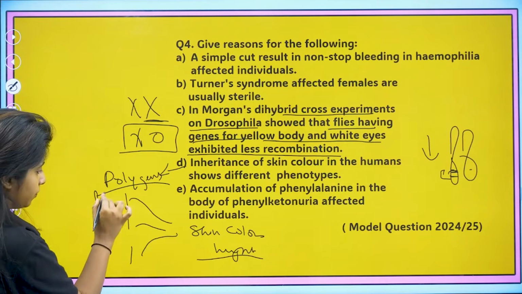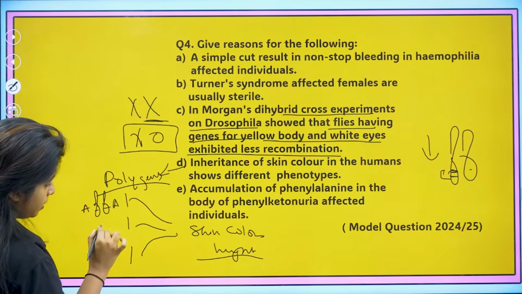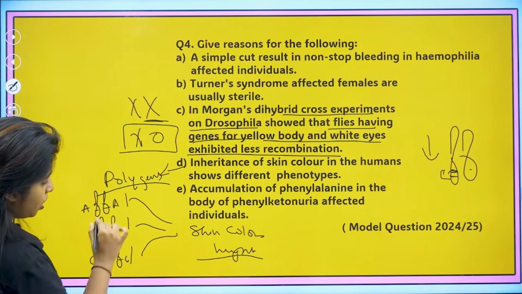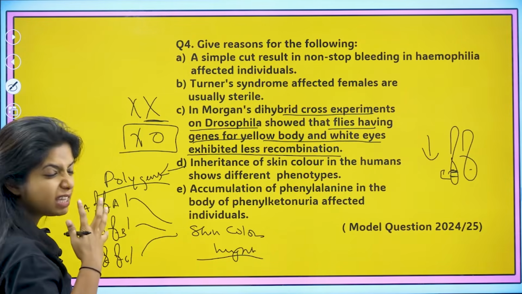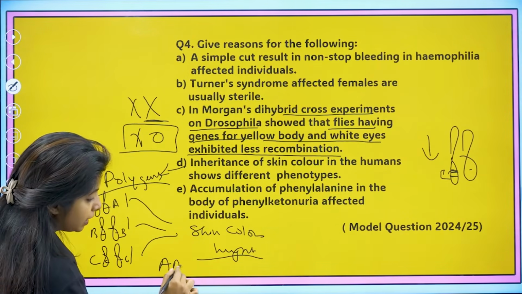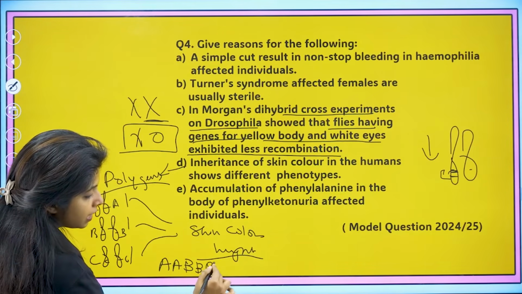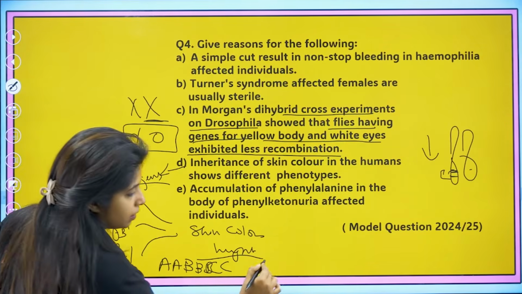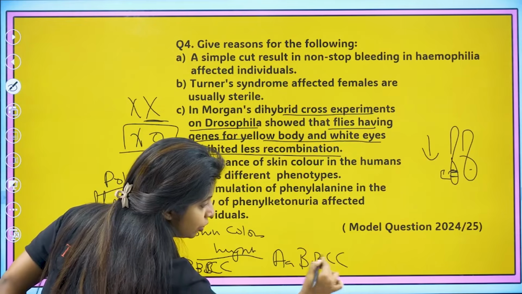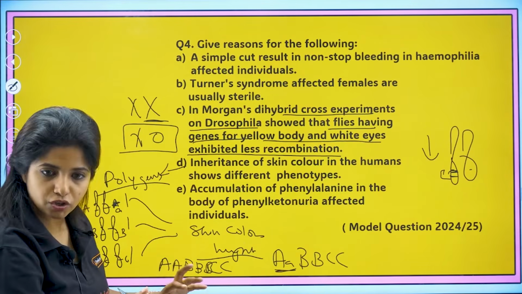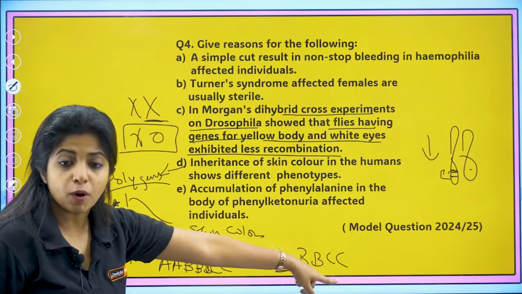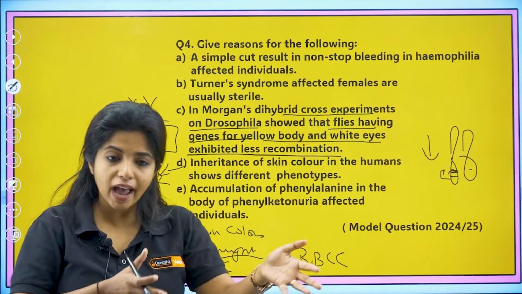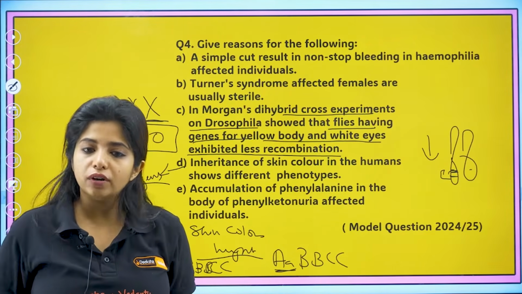Suppose over here I have capital A and then capital A. Over here I have capital B, capital B. Over here I have capital C gene. All of them are responsible for giving me the darkest skin tone, denoted by capital A, capital A, capital B, capital B, capital C, capital C. Now suppose over here the allele is changed to small a. The skin color will reduce. The genotype is like this, and the phenotype is also going to be changed. Now suppose it's small b, again it will be changed. Small c, again it will be changed. You get it? So multiple genes are responsible for one particular character, which is why we would have different combinations of it, and we also show different phenotypes of it.